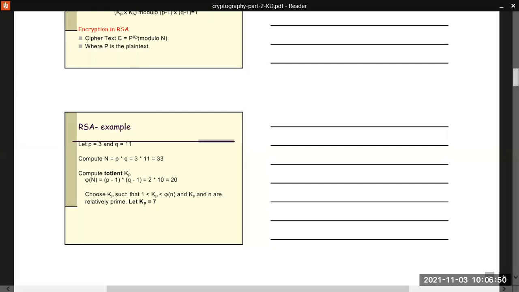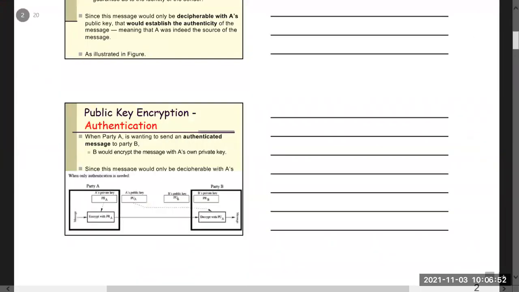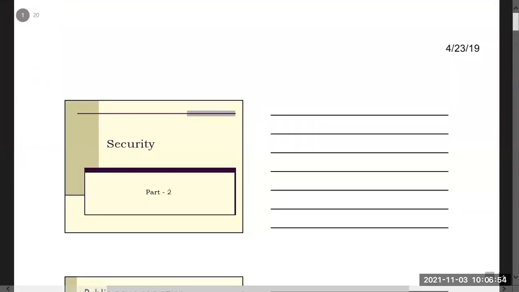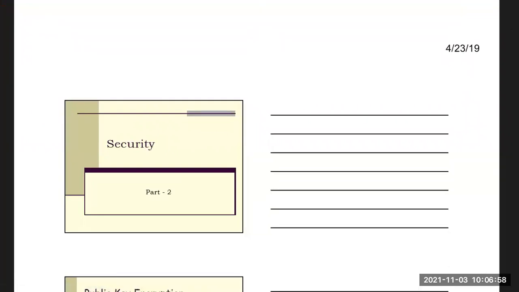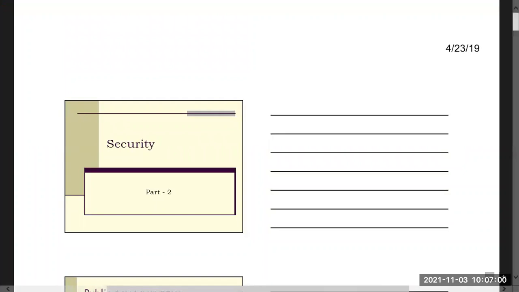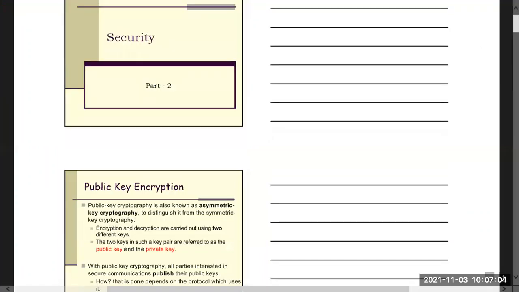We will start from there. So let's start this cryptography part. The first module has been started by Arijit sir, so I will start from the security part: what is security in cryptography?